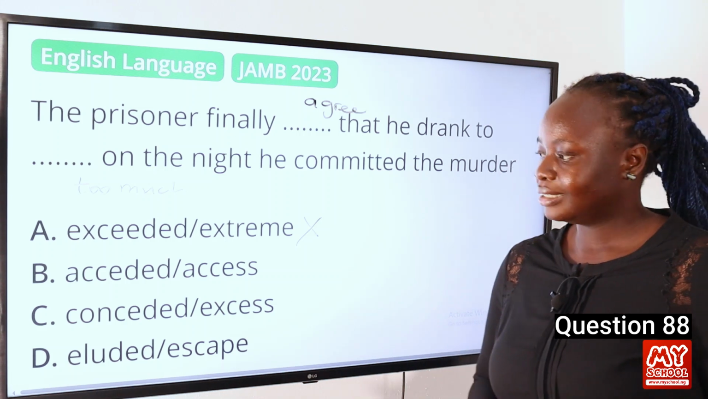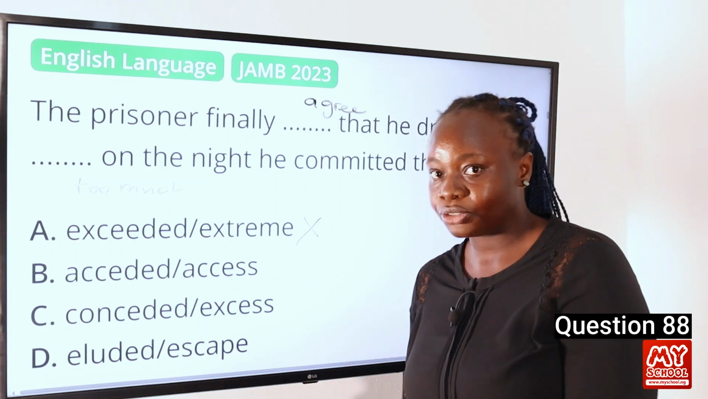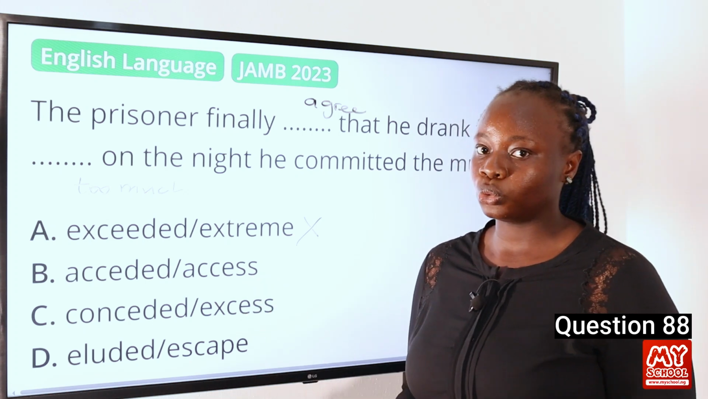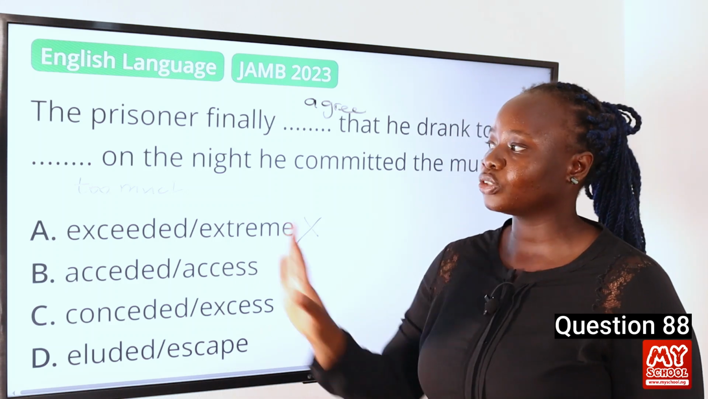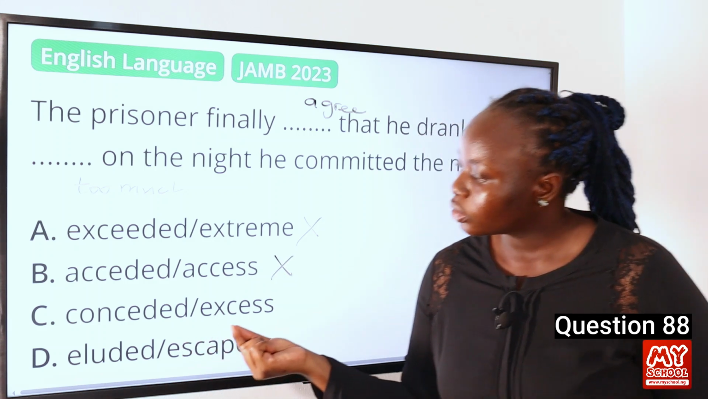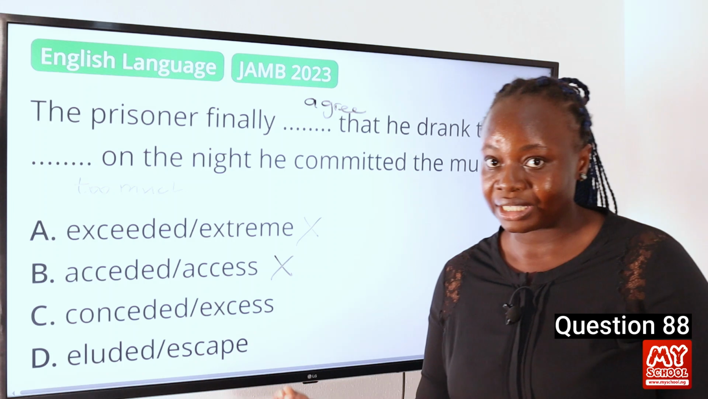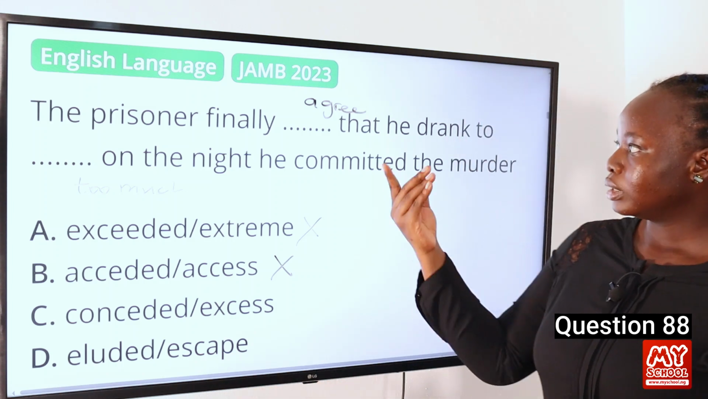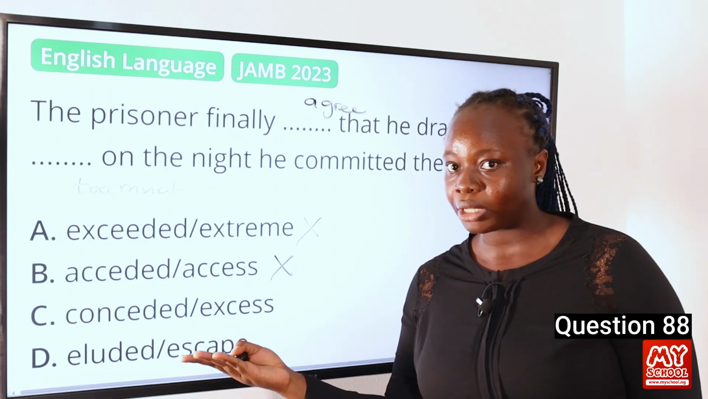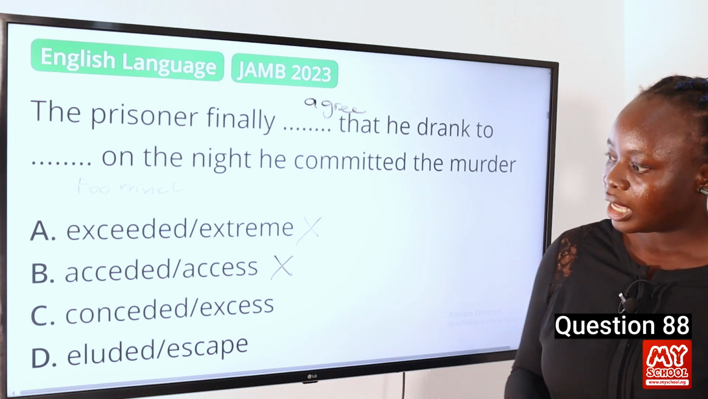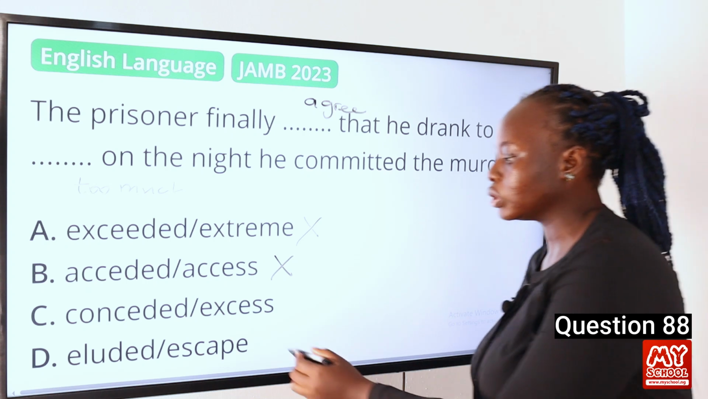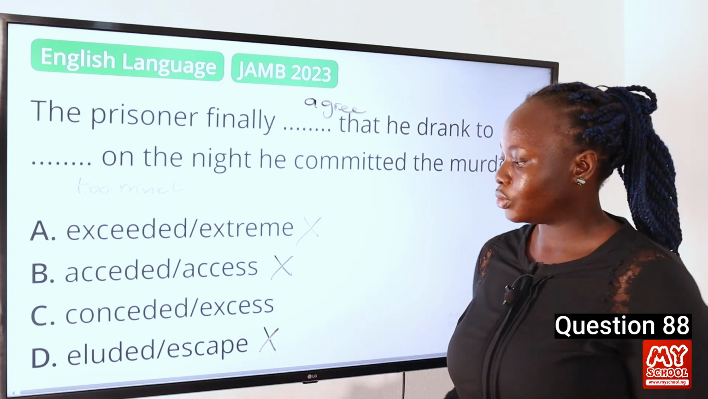The word acceded means to actually agree to something. So that could be our answer. The word access means to gain entrance to something. And it has nothing to do with drinking too much. So that's not our answer. The word conceded actually means to surrender, to agree to something. So that's correct. The word excess means too much. So option C could be our answer, but let's look at option D. The word eluded means to escape, and it has nothing to do with agreeing to something. So that's not our answer. So the correct answer to this question is option C.